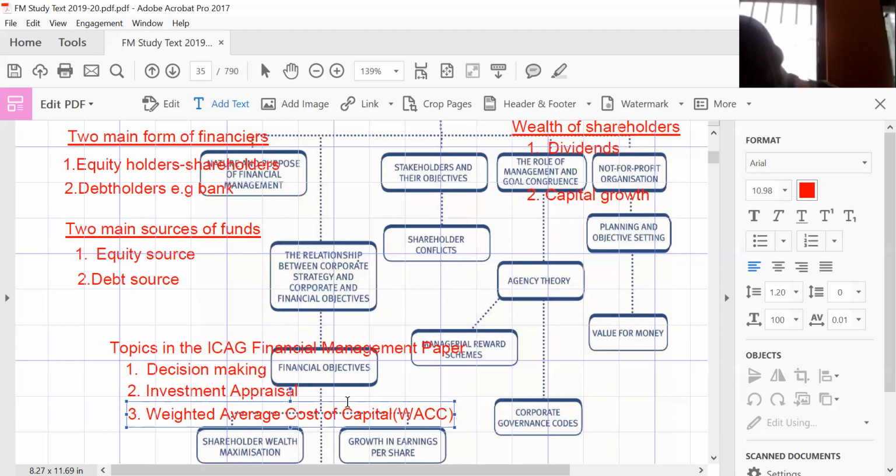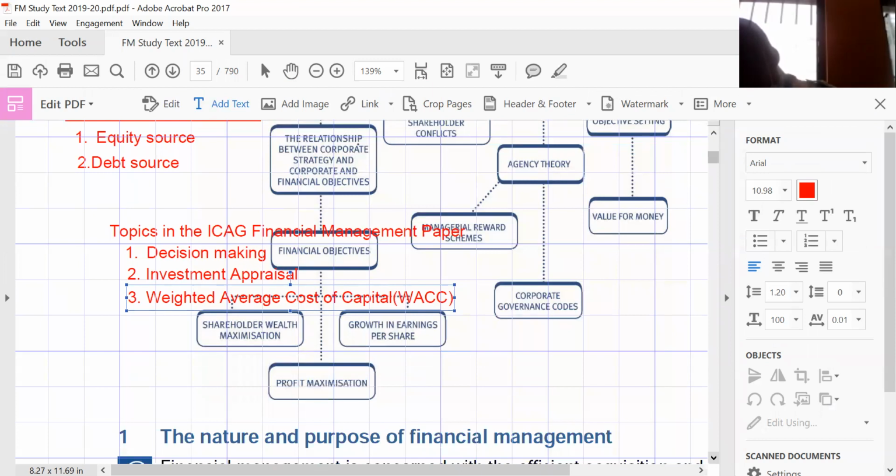So we are saying that in financial management, the greater the WACC of the company, the greater the disadvantage on the company. So here, the role of every financial management student is to look at possible ways of minimizing the WACC of a company. And that is what we are looking at. The essence of learning WACC is not to just calculate WACC. Some students are just happy that they calculate WACC. What is the essence of calculating the WACC?